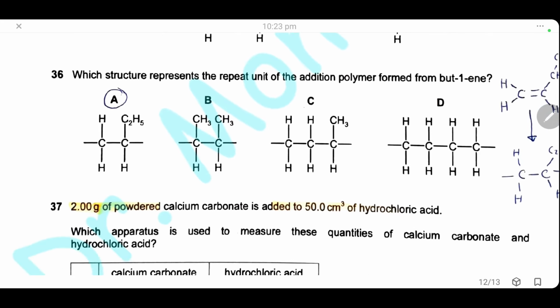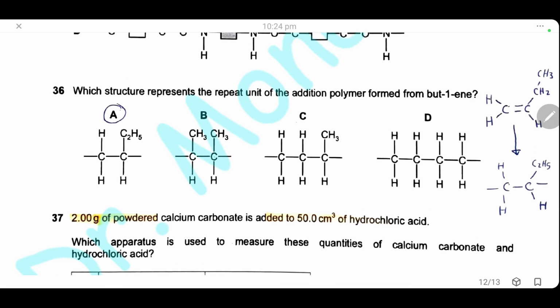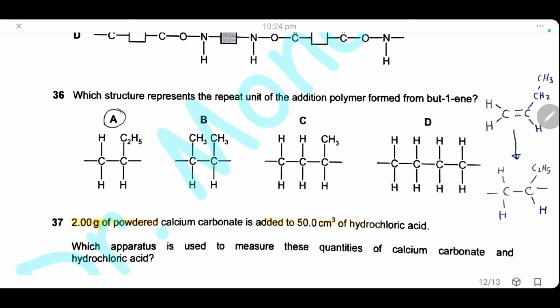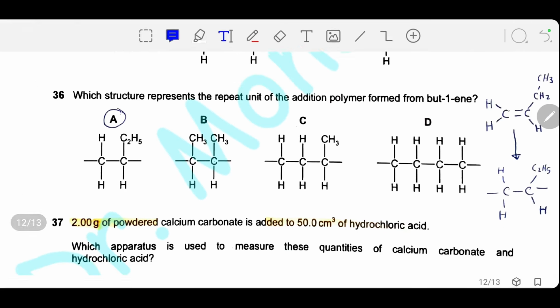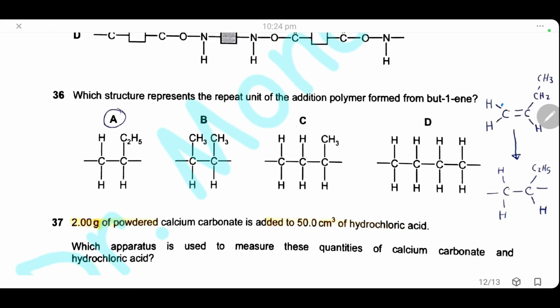Question 38. Which structure represents the repeat unit of the addition polymer formed from but-1-ene? So we will draw here the but-1-ene, carbon number 1, 2, 3, 4.